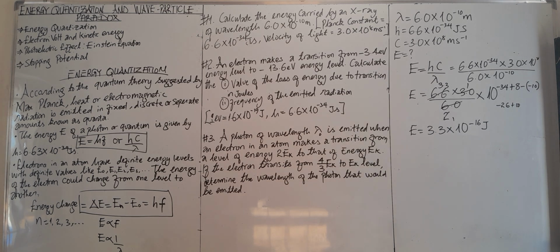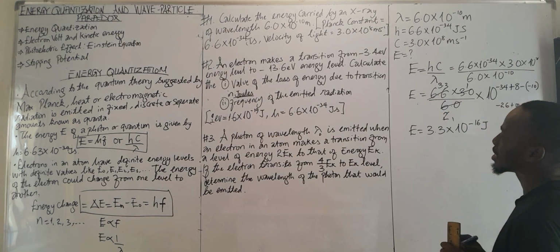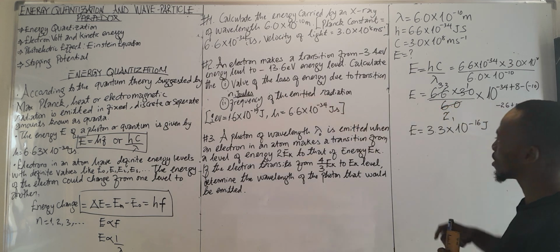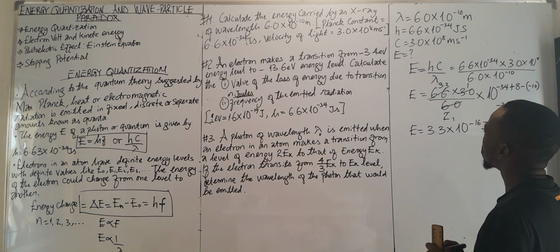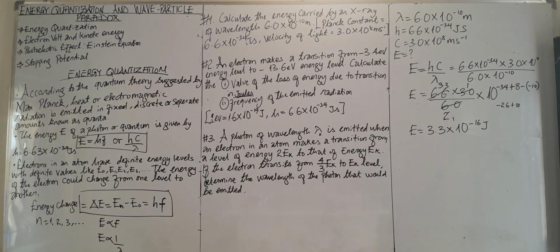Now let's go to question 2. An electron makes a transition from the minus 3.4 electron volts energy level to the minus 13.6 electron volts energy level. We are asked to calculate the value of the loss of energy due to the transition in joules. Take note of that. And then we are asked to find the frequency of the emitted radiation. So not to make this video long, I will solve this in the next video below.